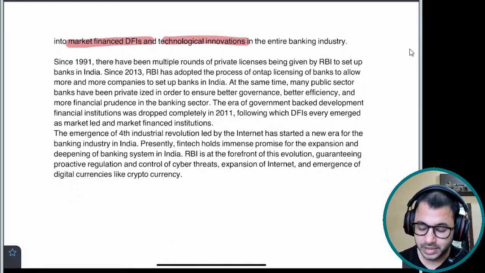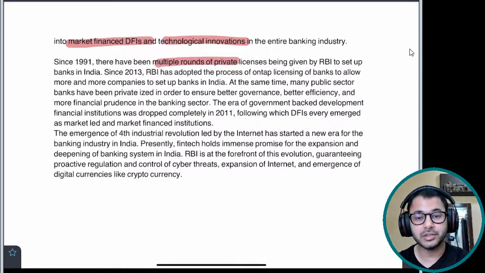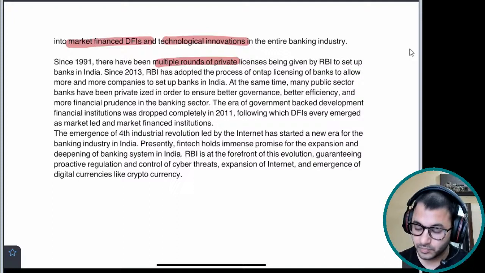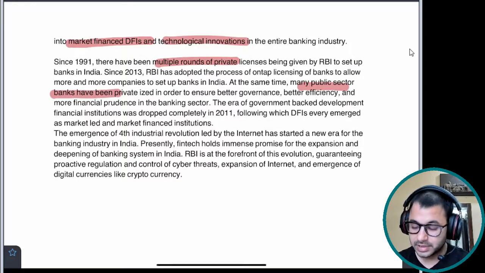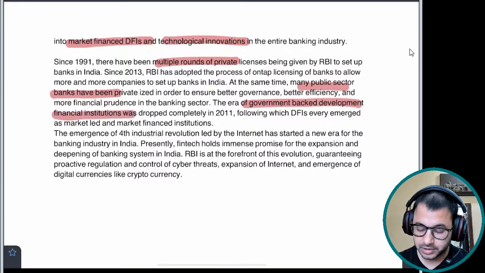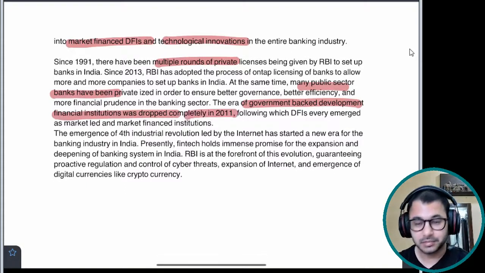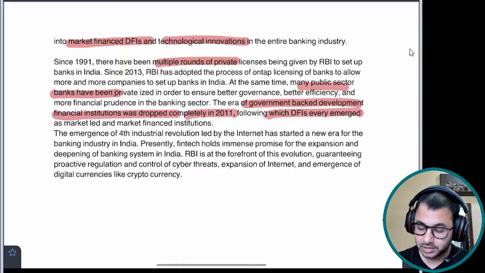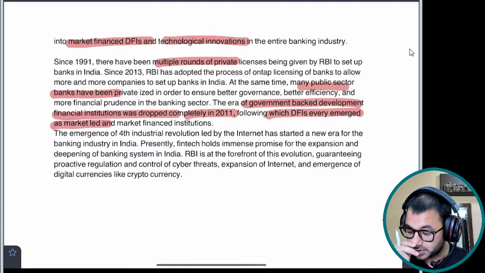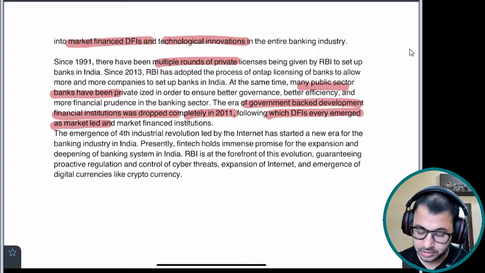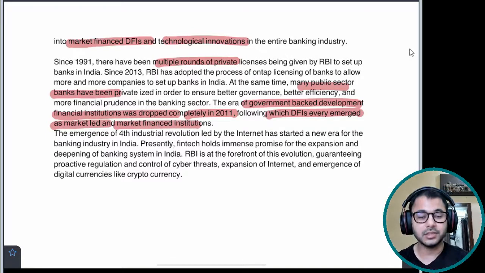Since 1991, there have been multiple rounds of private licenses being given. At the same time, many public sector banks have been privatized. Yes, the era of government-backed development financial institutions was dropped completely in 2011, following which DFIs were merged. DFIs emerged as market-led and market-financed institutions.